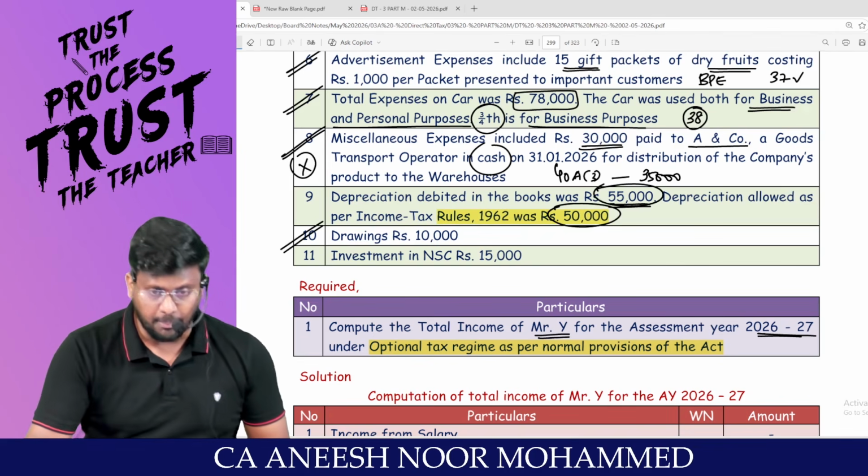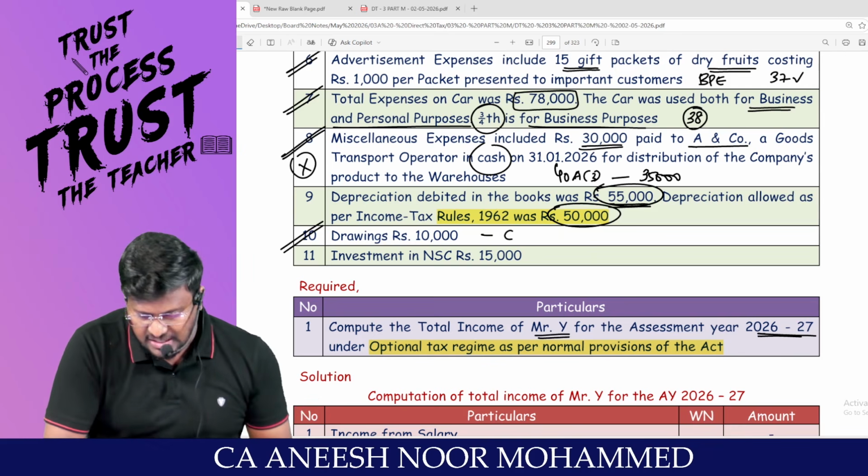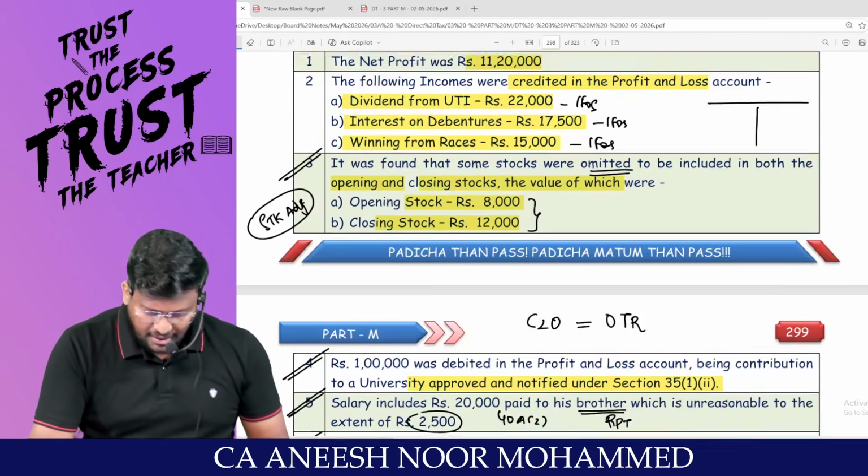Drawings 10,000. Drawings has been debited to P&L account. Drawings is a personal expenditure. Personal expenditure should not be debited to P&L. Am I right, sir? Where have they said so, sir?